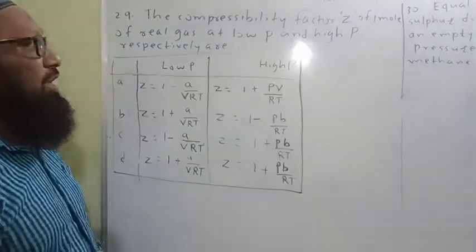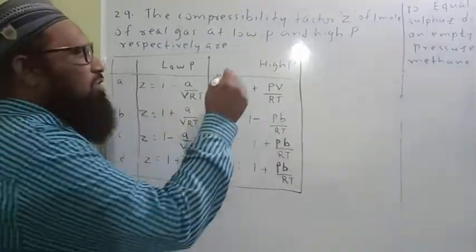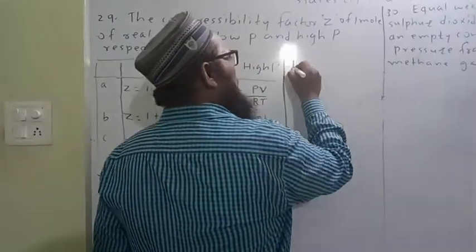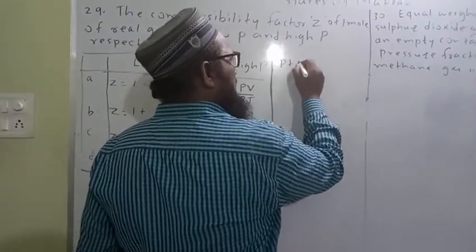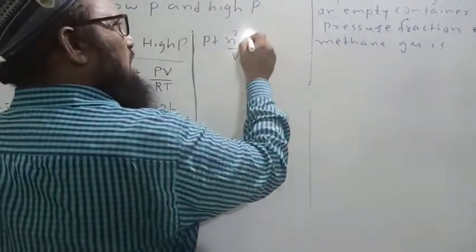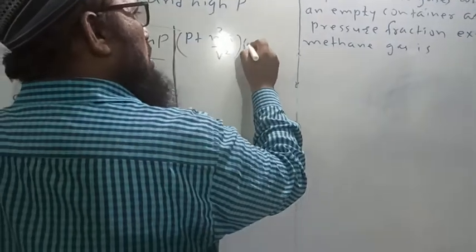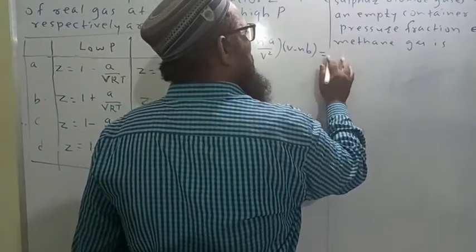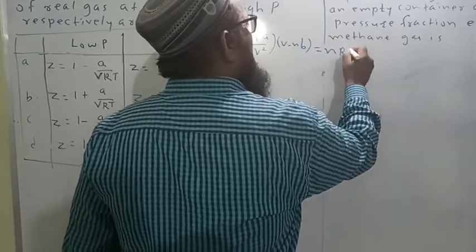Now look very carefully. What is the van der Waals equation for real gas? P plus n square a upon V square into V minus nb is equal to nRT.